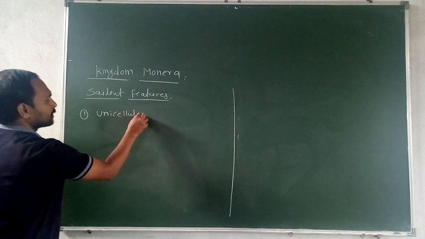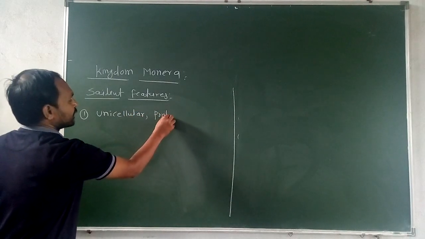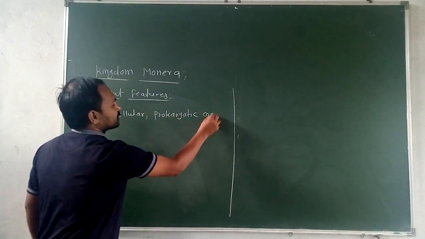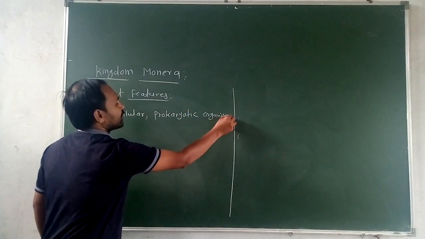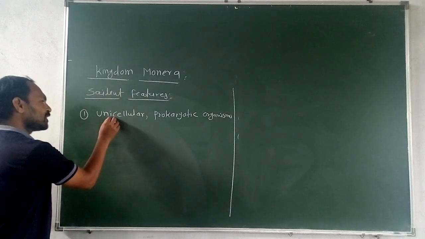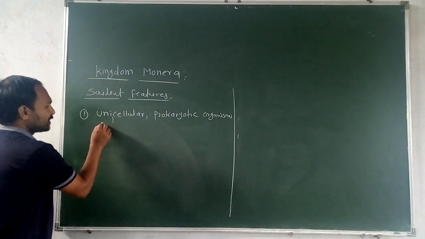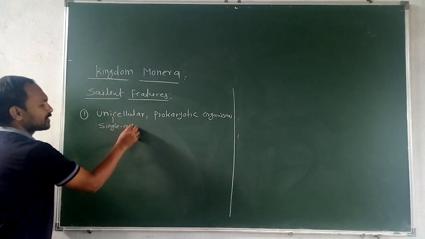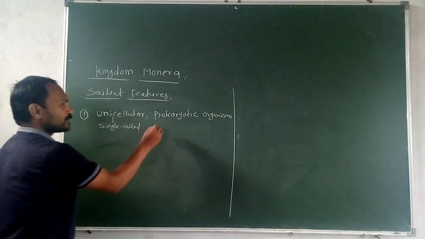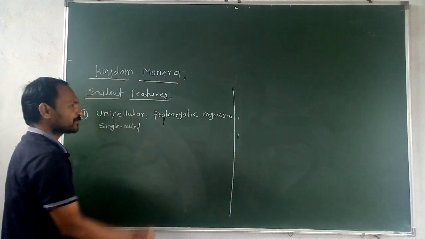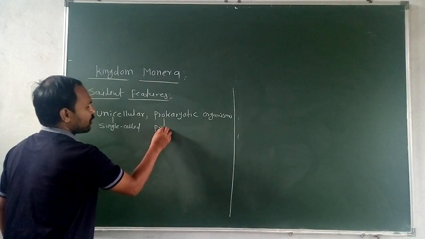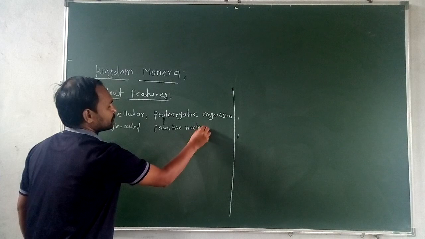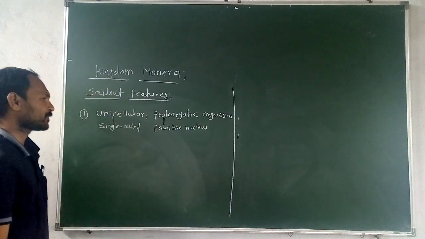What is the meaning of unicellular and prokaryotic? Unicellular means the body of the organism is made up of only one cell; we call it a single celled organism. Prokaryotic means primitive nucleus form.